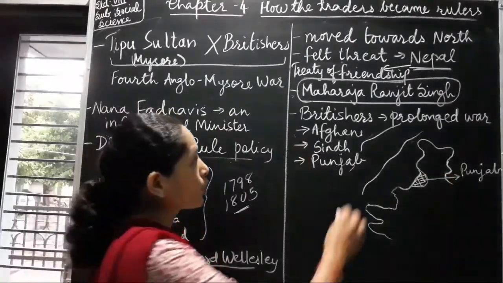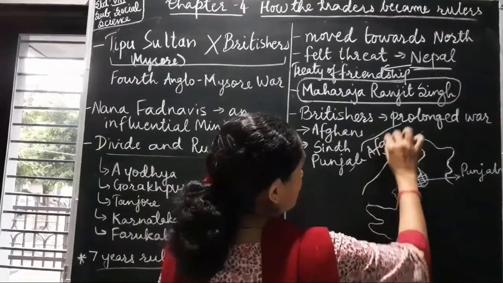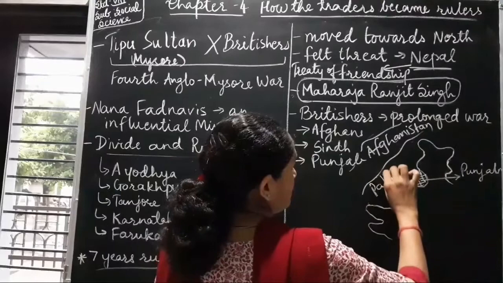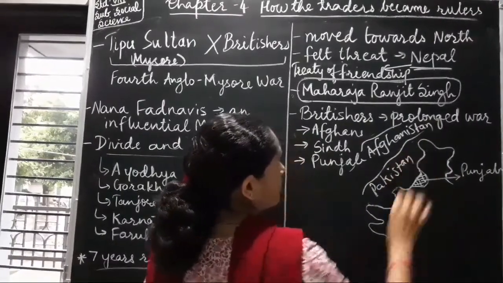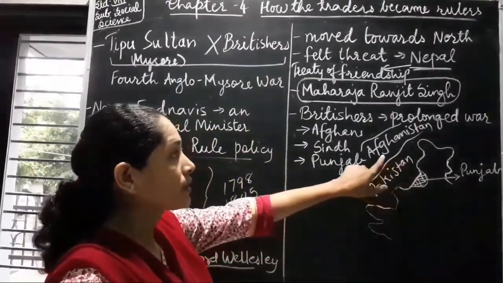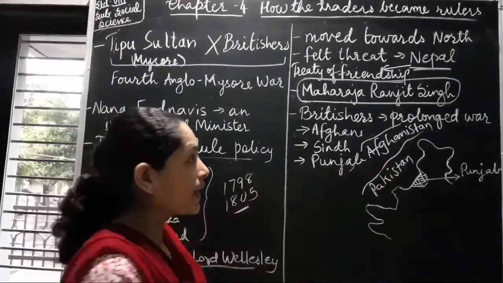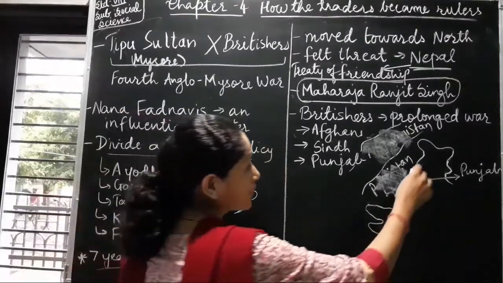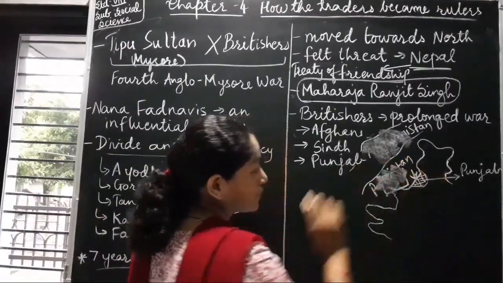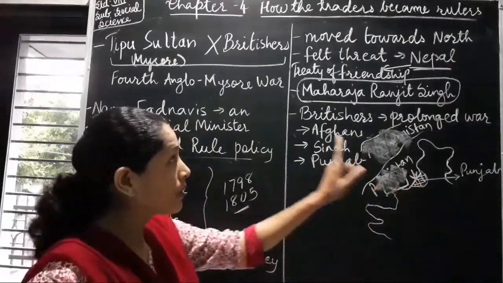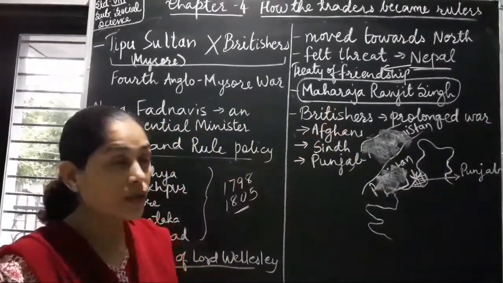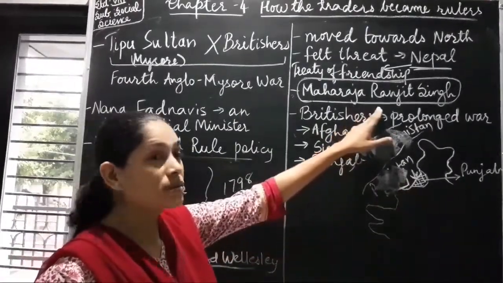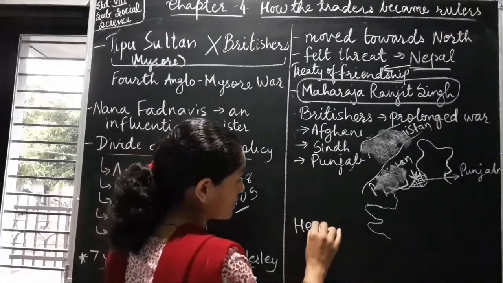Now the Britishers had a prolonged war with Afghans also. This is Pakistan. So with the help of Maharaja Ranjit Singh, they had fought with Afghans. They had also captured a region in Pakistan which is known as Sindh. Okay, they thought of entering Punjab. Okay, they wanted to conquer over Punjab. But till the time Maharaja Ranjit Singh was alive, they couldn't think of conquering over Punjab. After the death of Maharaja Ranjit Singh, we had Sir Henry Hardinge.